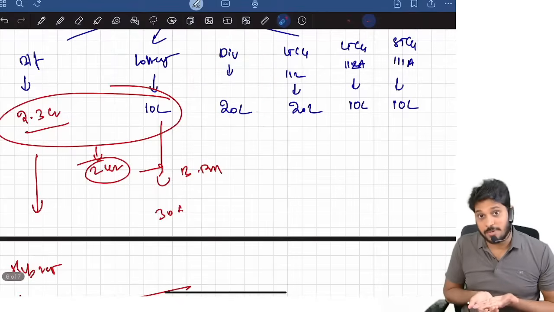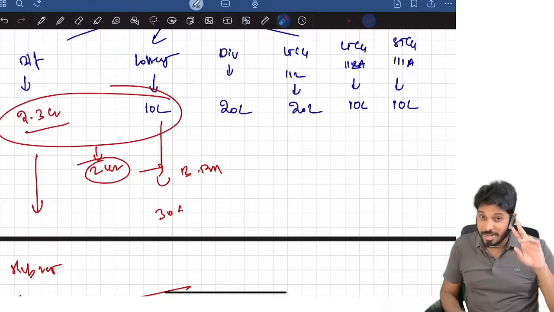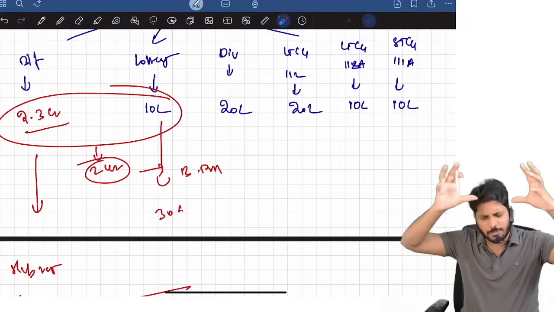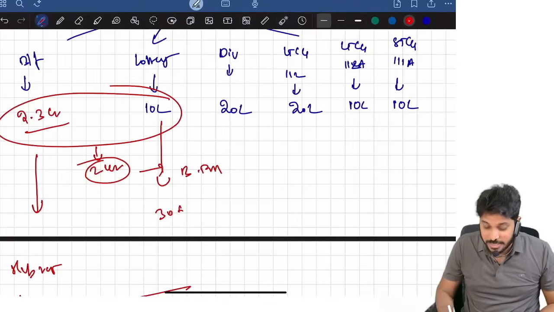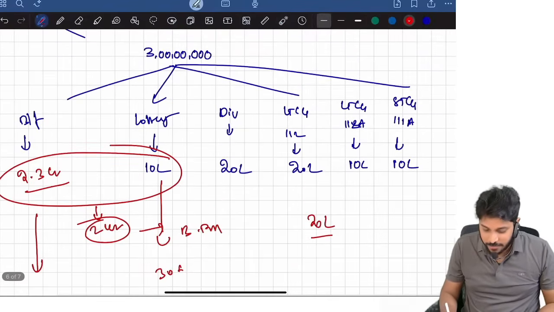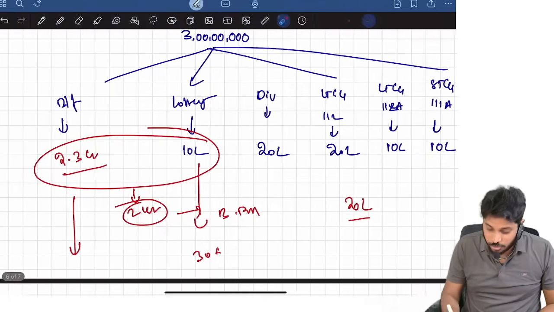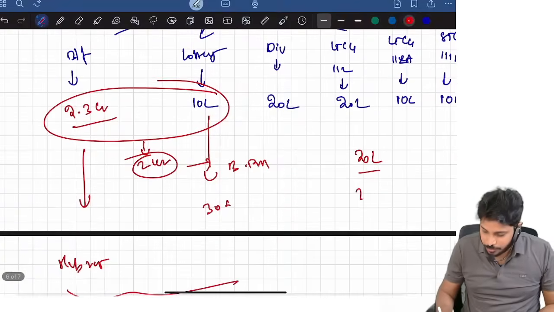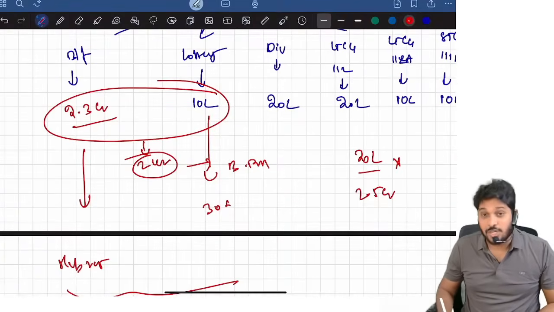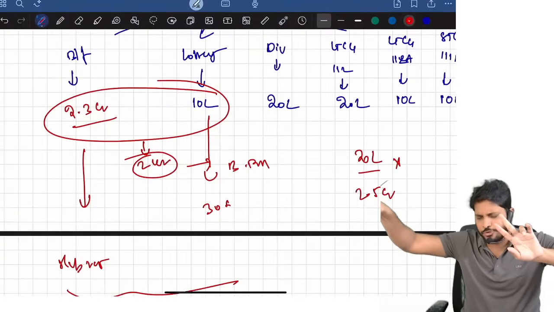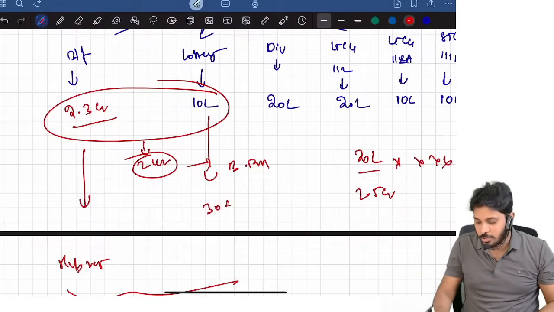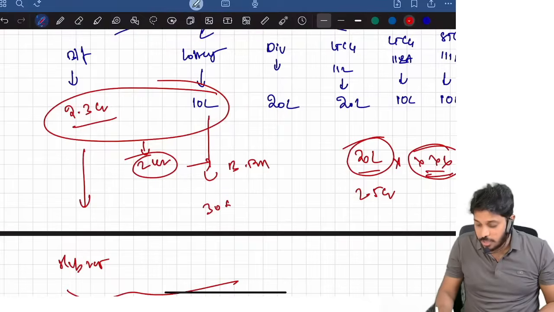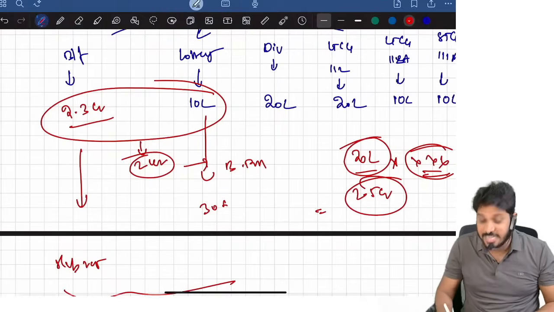Now dividend is also normal income only. When you're computing the first normal basic tax, you already computed basic tax, no? So in that, how much is dividend related tax? To compute the dividend related tax, dividend is 20 lakh divided by total normal income. Total normal income is 2.5 crore. On this 2.5 crore normal income, apply the normal rates of tax. So you got some tax amount. Dividend income is this much, and this is the total tax on total normal income. You will get the dividend related tax portion.